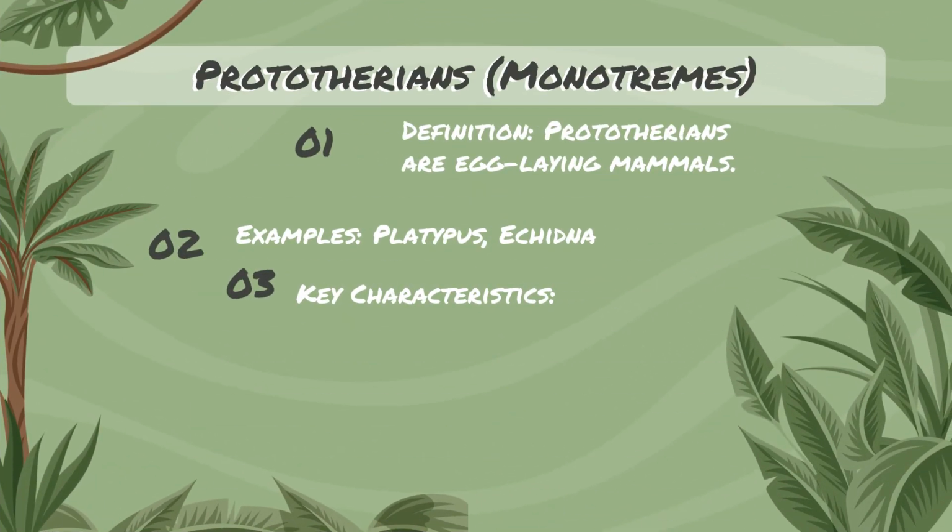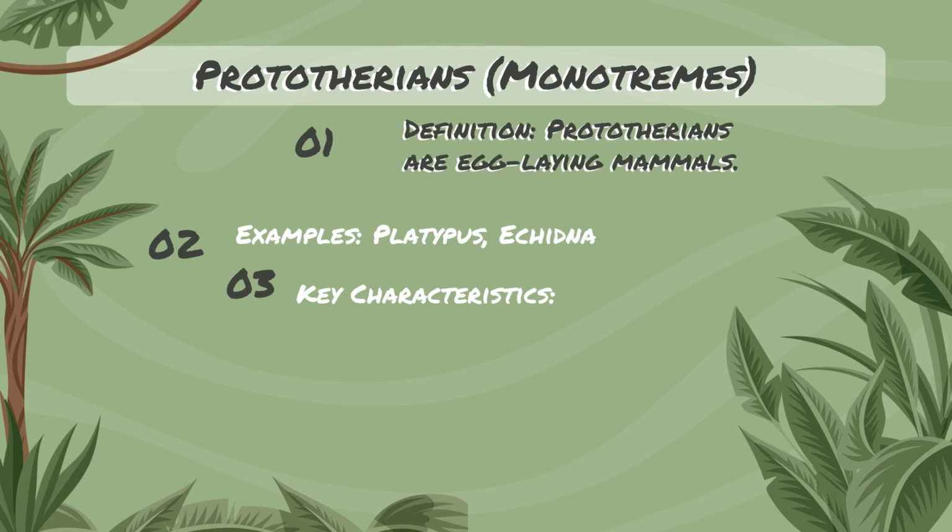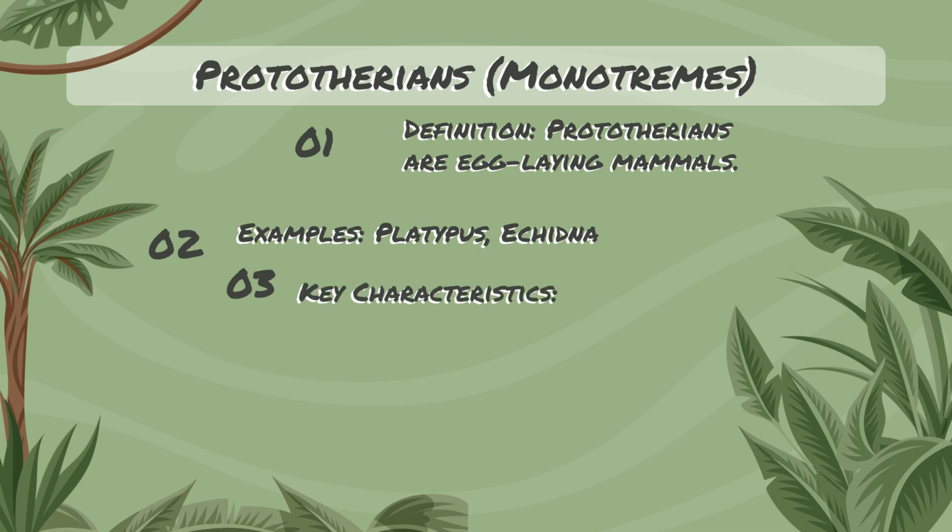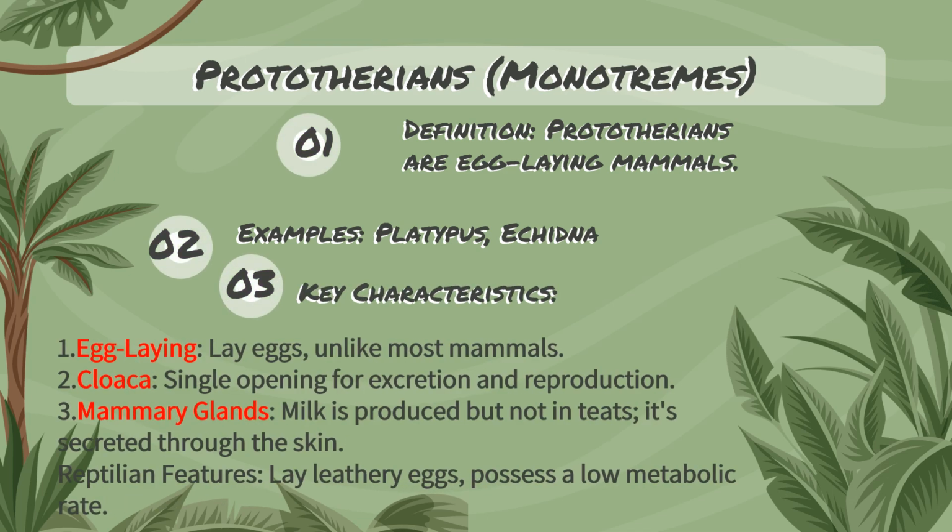Who are Prototherians? They are also called monotremes. Prototherians are egg-laying mammals. Some examples we have already seen, platypus, echidna, etc. The key characteristic features of Prototherians are that they lay eggs unlike most mammals, and there is a single opening for excretion and reproduction which is called a cloaca.